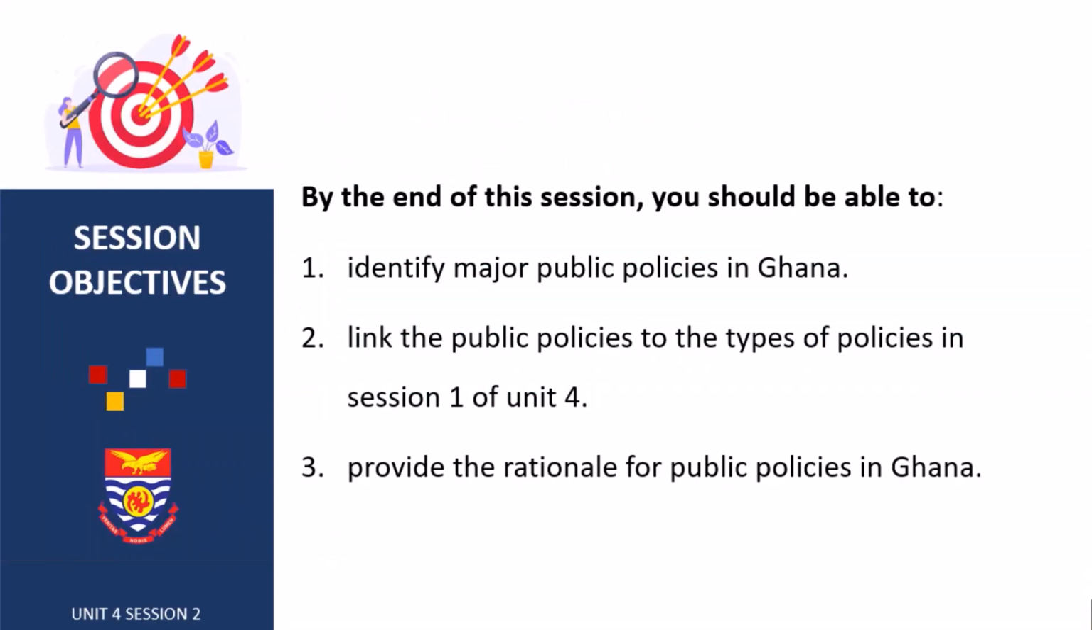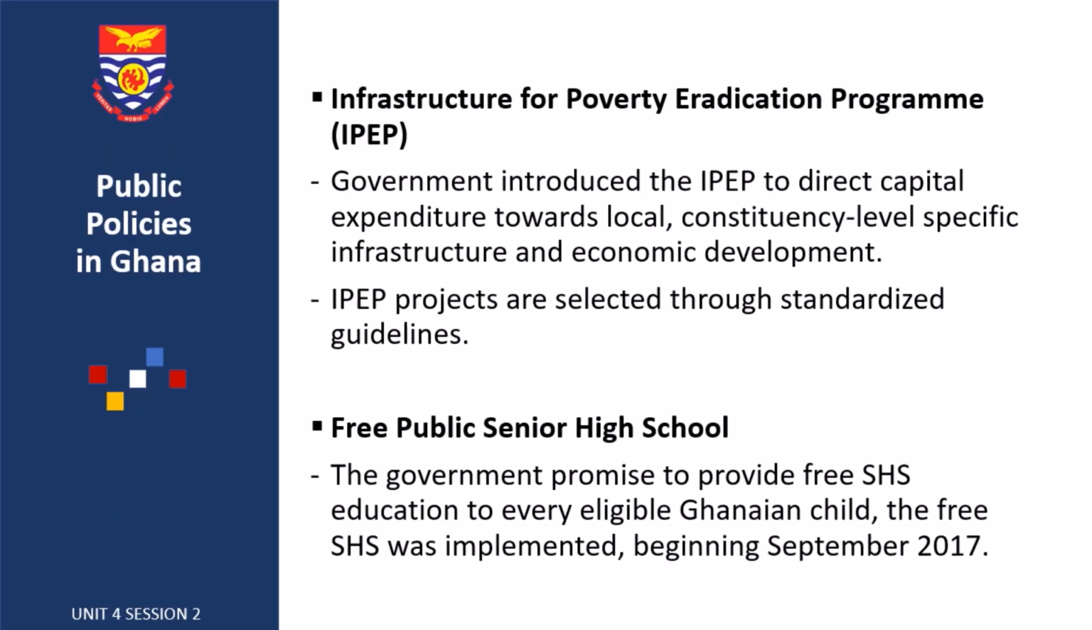By the end of the session, we would be able to identify major public policies in Ghana. We will be able to link the public policies to the types of policies that we discussed in session 1 of Unit 4, and also provide a rationale for these public policies in Ghana. So let's start with the very first public policy, that's the Infrastructure for Poverty Eradication Program.